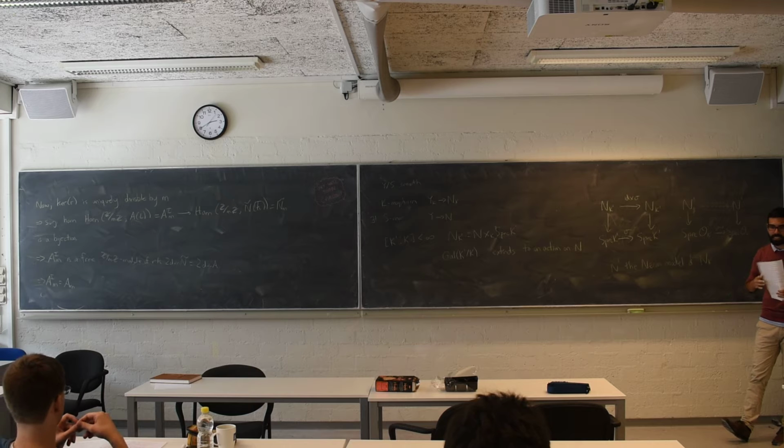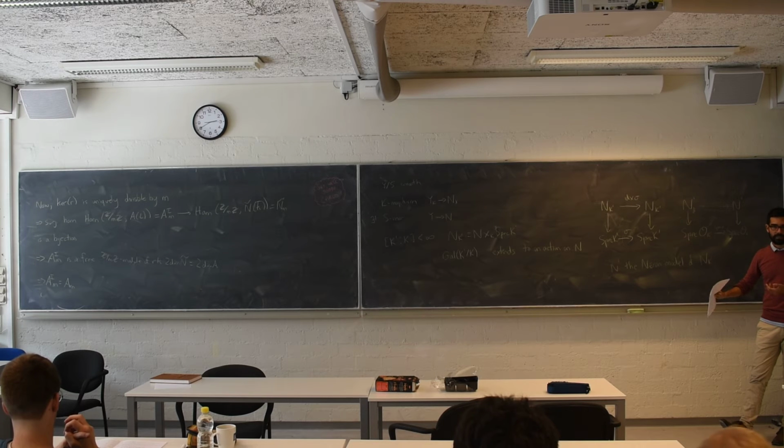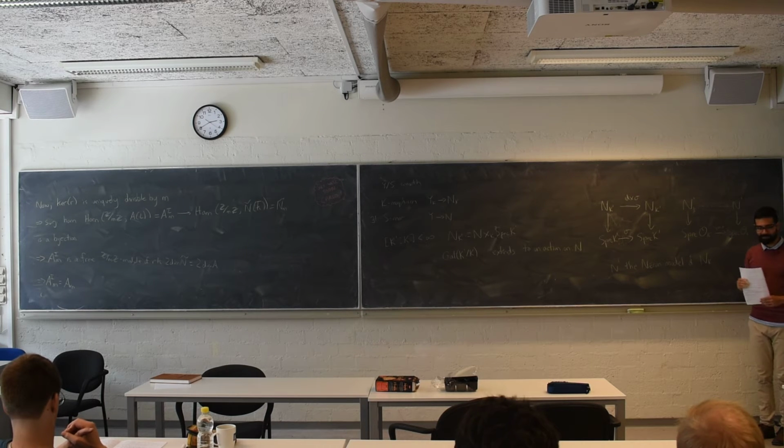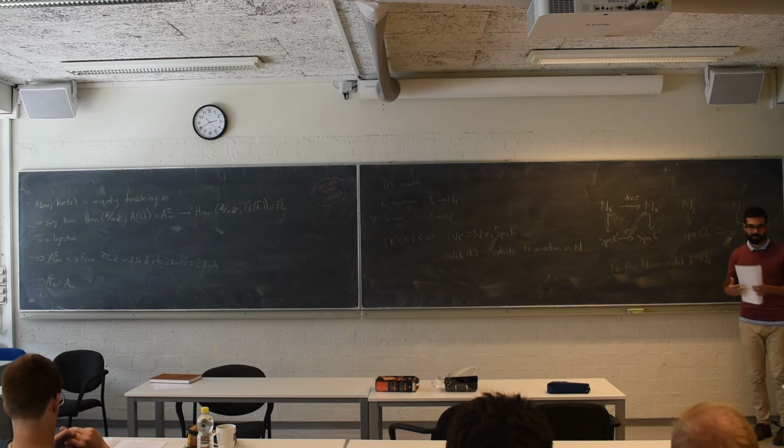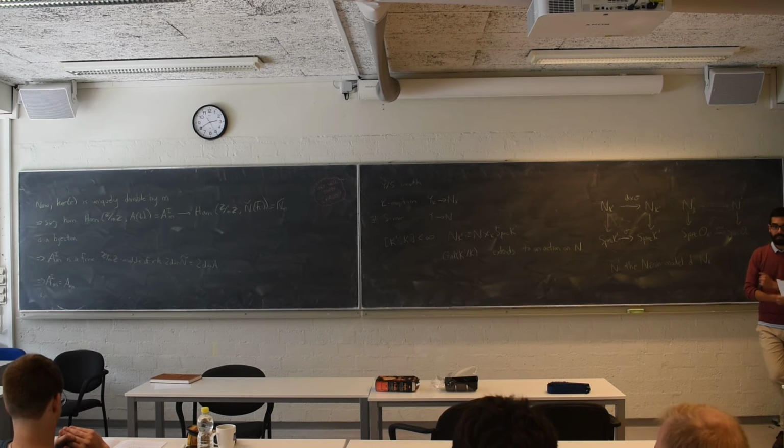So basically, the Neron mapping property works under isomorphism of your underlying scheme S, which is nice. So this is all thanks to the boss rate explaining this one.